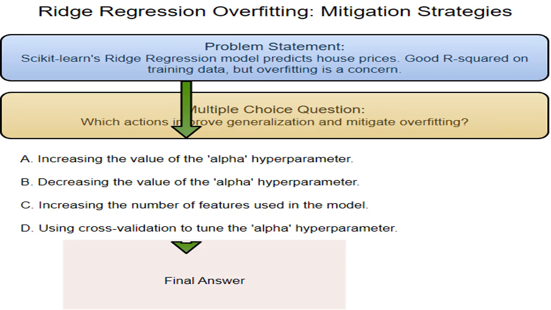The best approaches to mitigate overfitting are increasing the alpha parameter and using cross-validation to find the optimal alpha. These are options A and D.